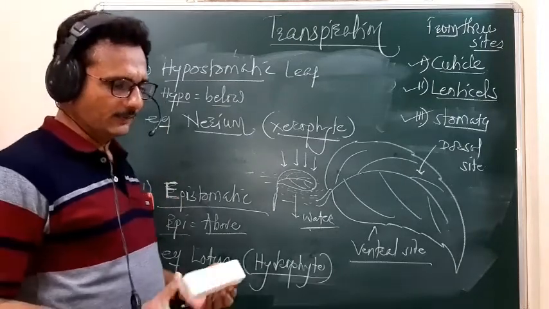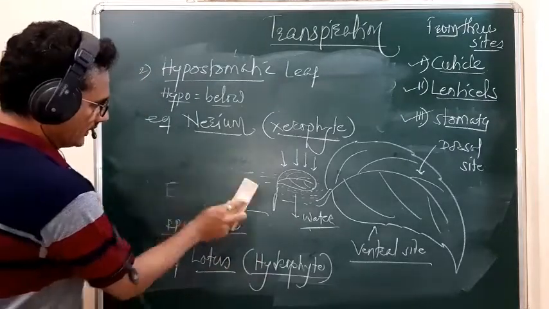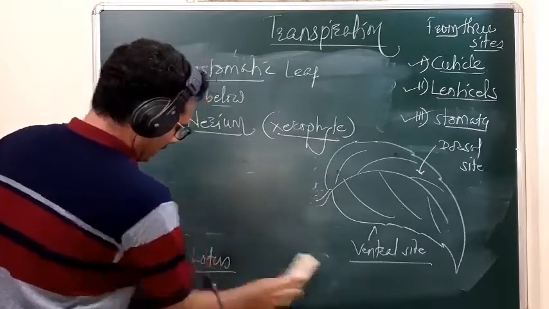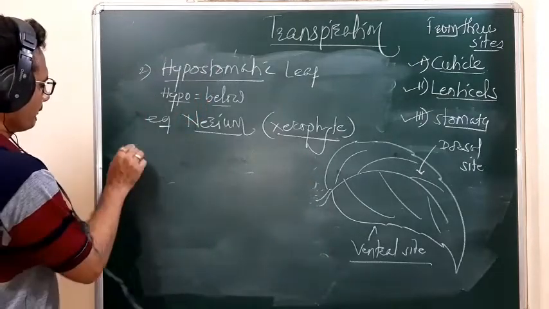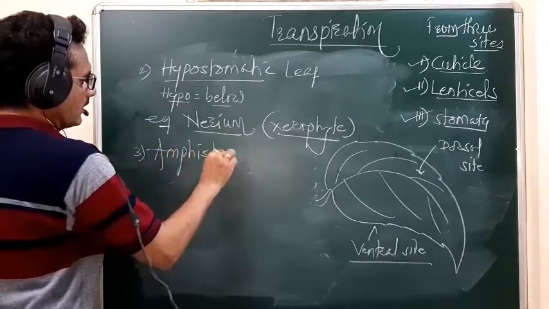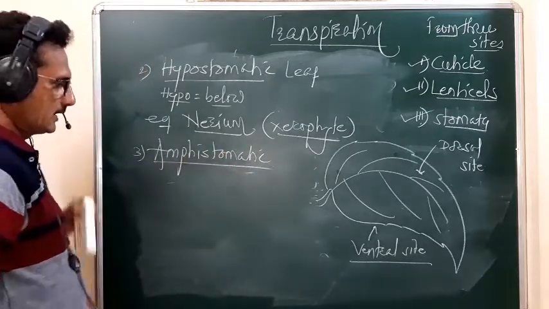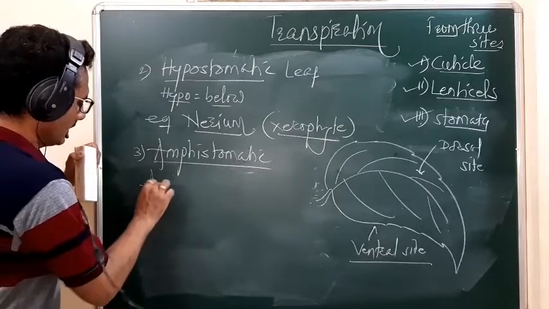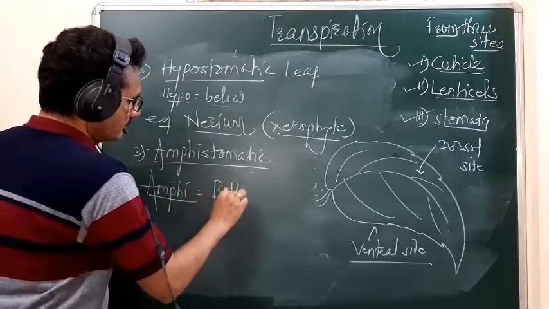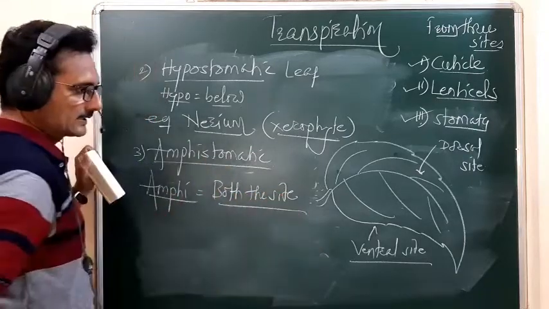The third type of leaf is the amphistomatic. So see, what is the amphistomatic? Amphi means both the sides.